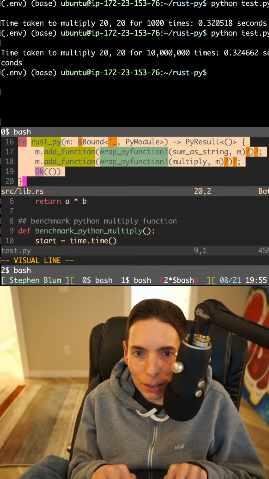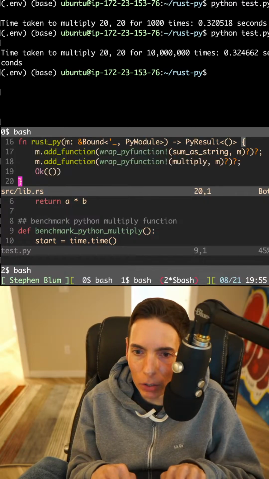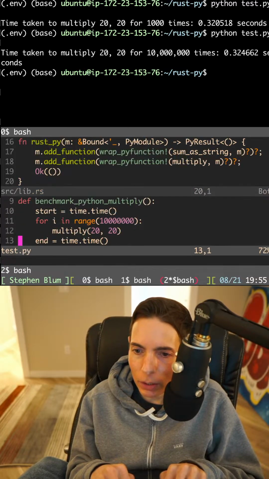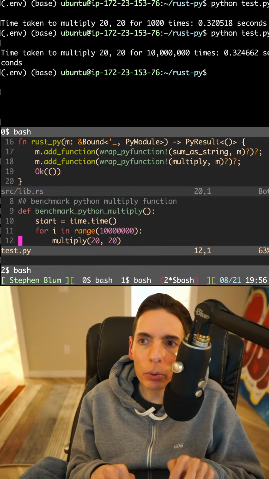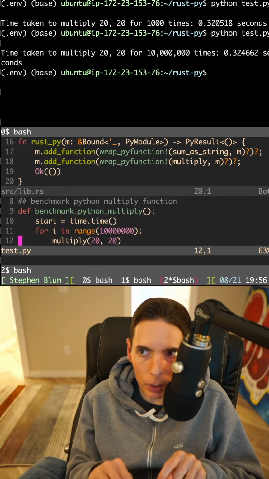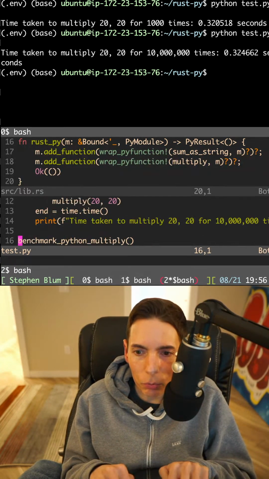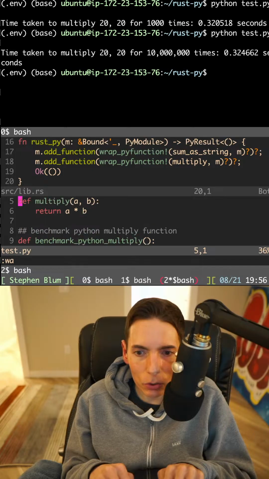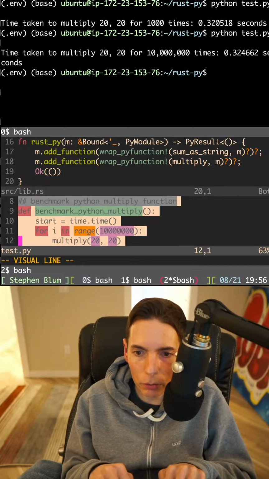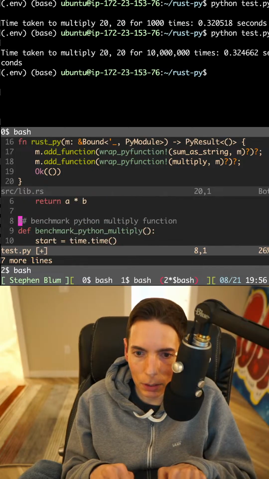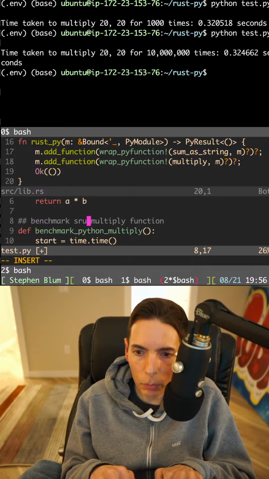Do 1 billion. It's like a standard benchmark number. Okay. We'll do 1 billion. Well, see, the problem is I'll do 1 billion, but I only have 4 minutes left, and I have to run to a meeting. So we have 4 minutes left, and I need to do the other version of this function, which is going to be the Rust multiply.